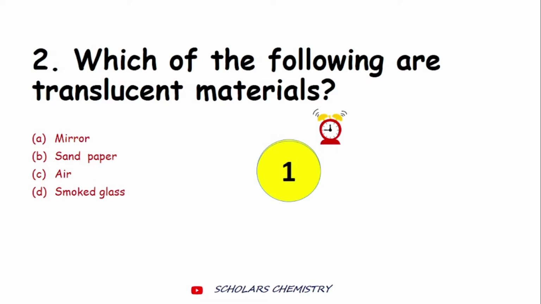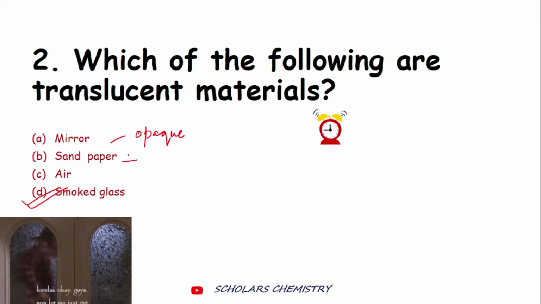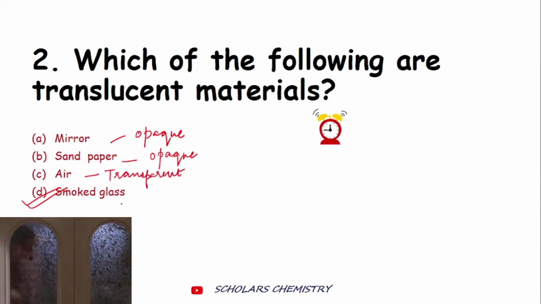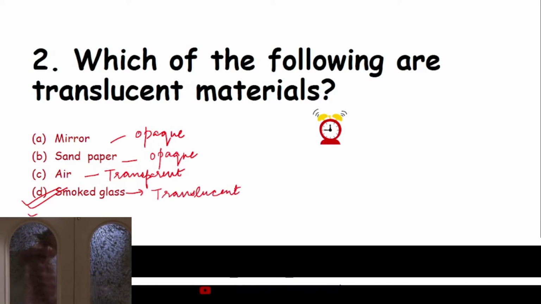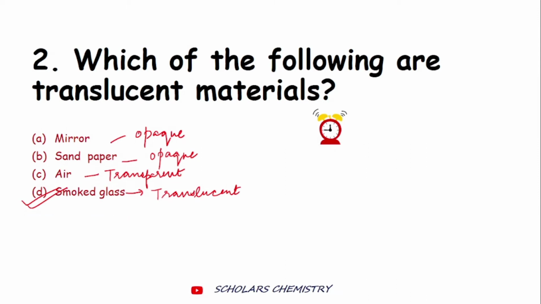The correct answer is, so I hope you've answered the question correctly. The correct answer is sandpaper or smoked glass. The answer would be smoked glass, because mirror is opaque. I hope you already know this, that mirror is opaque. Sandpaper, again, it depends, but generally sandpaper can also come in the category of opaque objects. Air, you know, it is transparent. And smoked glass, this is a translucent object. Now, a translucent object is the one which allows light to pass through it only partially. So, smoked glass is a translucent object.